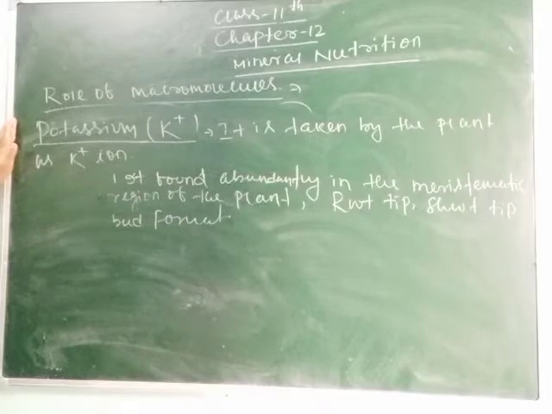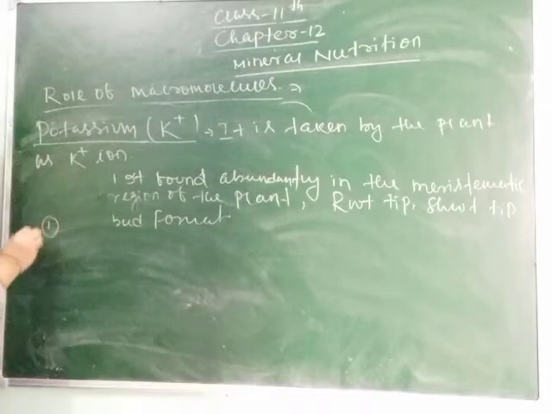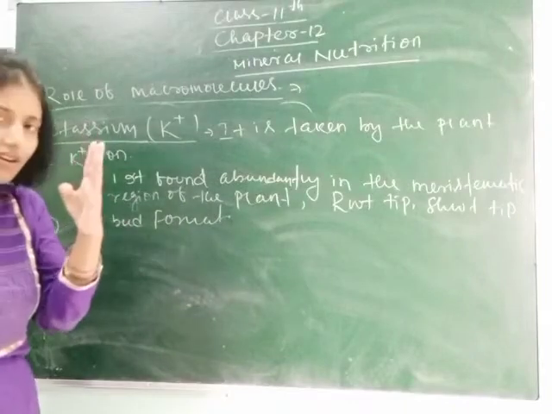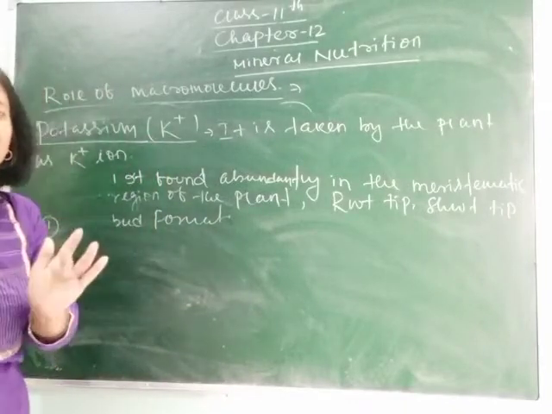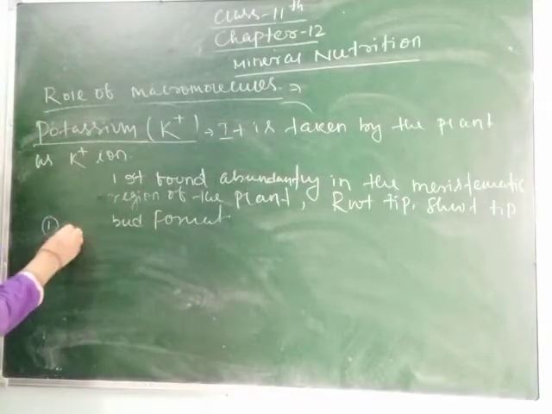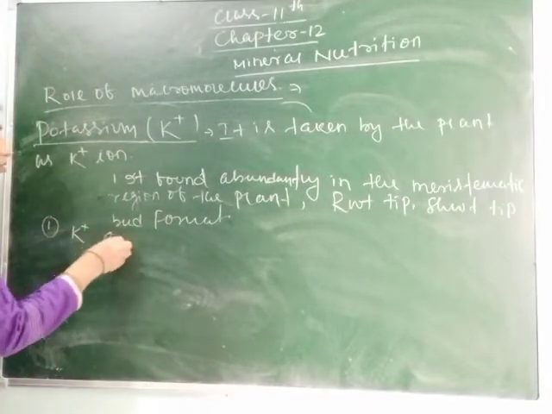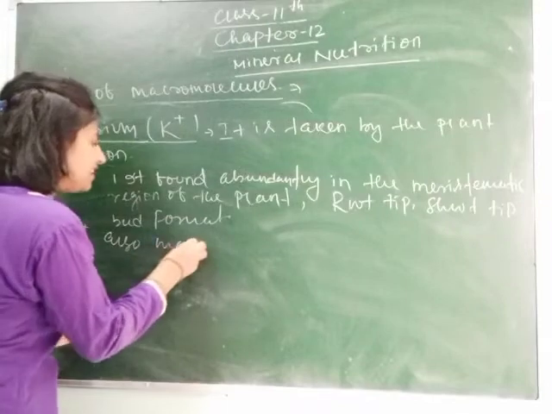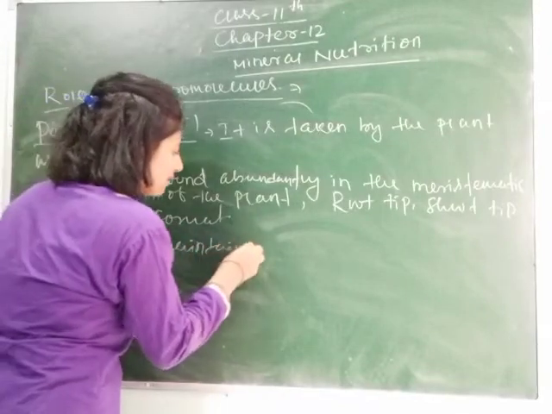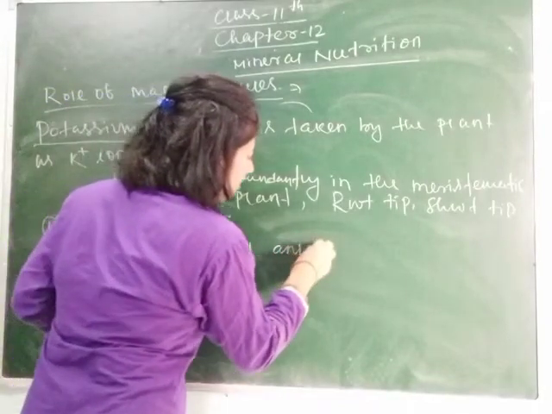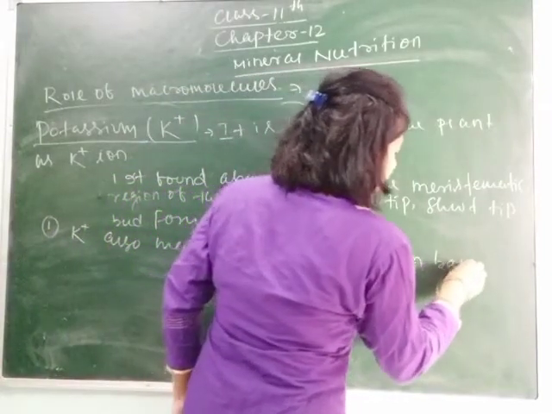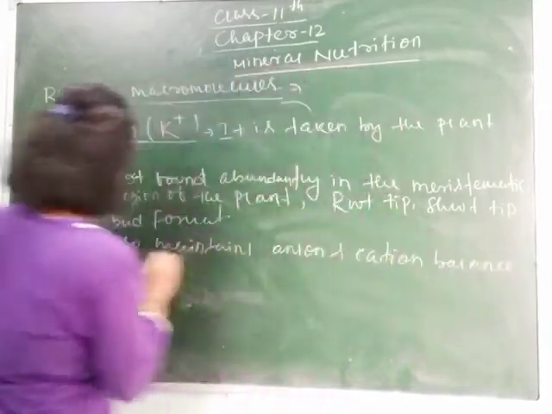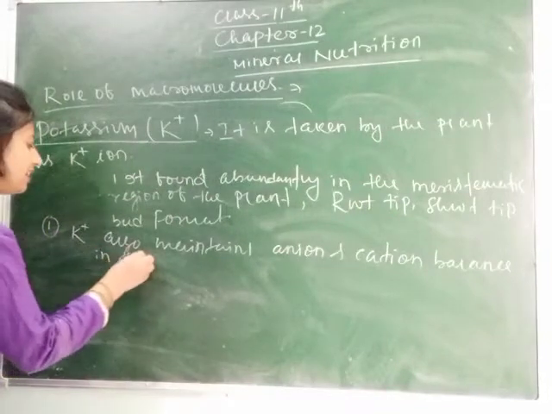So what is their function? Potassium, like chlorine, maintains the anion-cation balance. I have told you about this criteria: chlorine helps in maintaining anion-cation balance. Here potassium also maintains anion and cation balance in the cell.